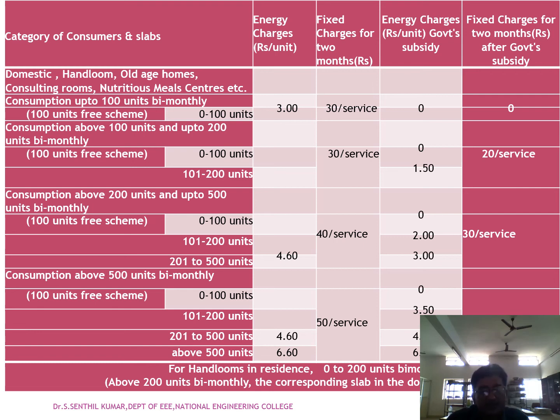above 500, if the total energy consumption is above 500 units, the energy charges per unit is 6.60, then all other tariffs will be the same, 6.60, where the energy charges keep on increasing.